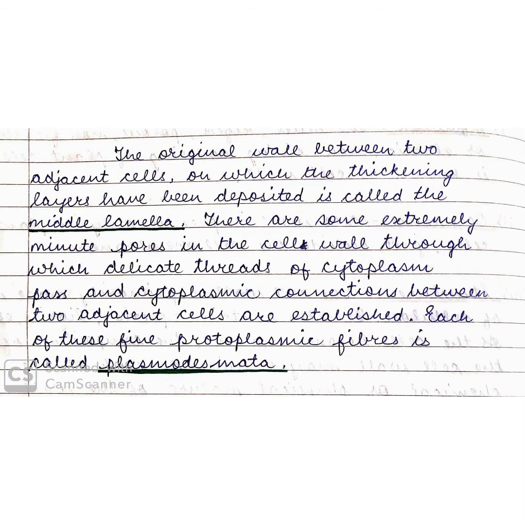The original wall between two adjacent cells on which the thickening layers have been deposited is called the middle lamella. There are some extremely minute pores in the cell wall through which delicate threads of cytoplasm pass, and cytoplasmic connections between two adjacent cells are established.